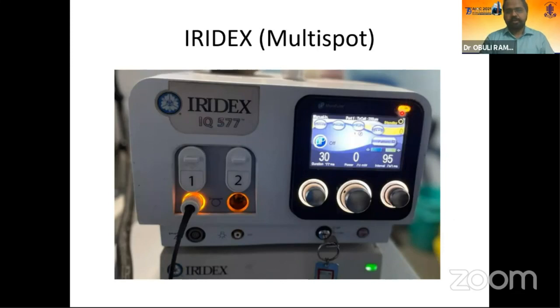When it is amber in color, it means the machine is switched off, and when it is green in color, it is switched on. And the three knobs are for the duration, power, and interval. And this micropulse button should be switched on when the micropulse mode is going on.